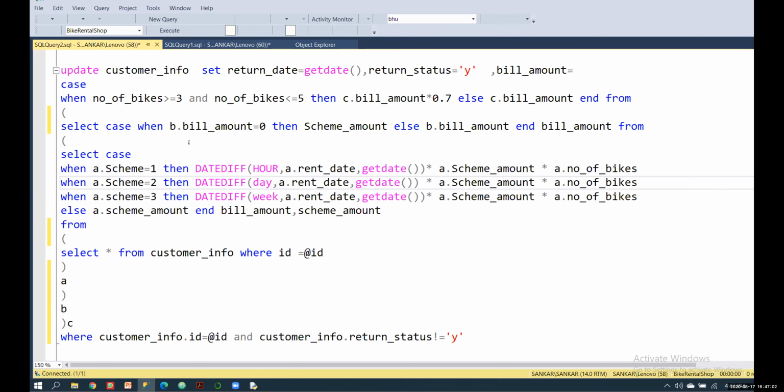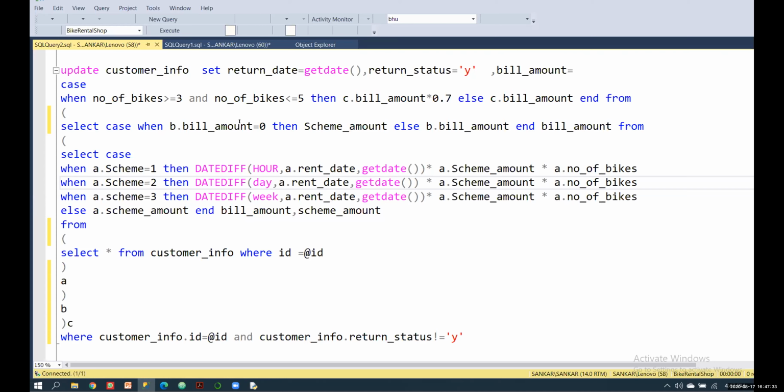So that's why I'm using SELECT CASE WHEN the bill amount equals 0, then it takes the scheme amount. The scheme amount is the basic amount. If the person has not completed their week, hour, or day, it chooses the scheme amount. If the person doesn't complete a week, it takes 750 as the scheme amount, that's the basic amount.